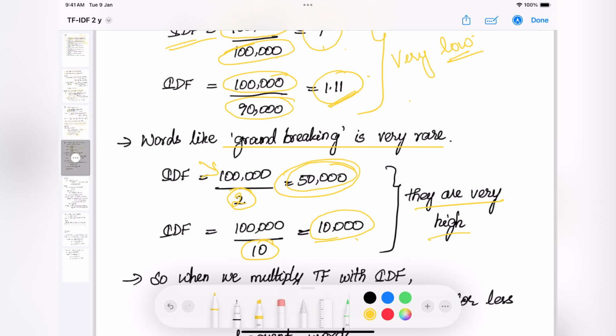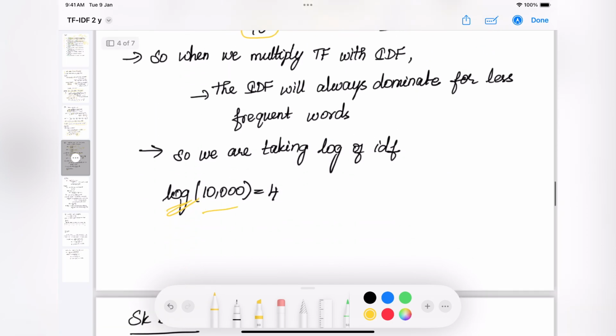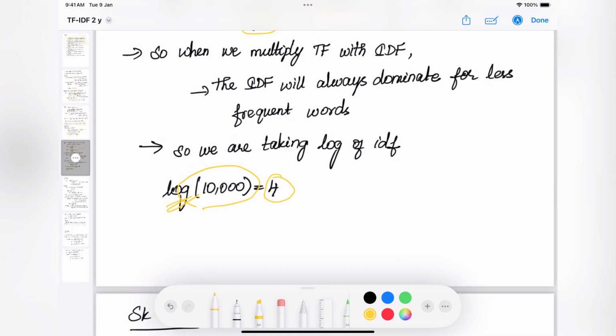We want to give equal weightage to both TF and IDF. So how to resolve this issue? In order to resolve this, we are introducing a log to the IDF. So what the log does is, if we have 10,000 here and I take the log of 10,000, I'll be getting 4. So in order to reduce the values of the IDF, I'm introducing a log. This will help in reducing the value of IDF so that IDF will not dominate TF, and at the end both TF and IDF will have equal weightage.